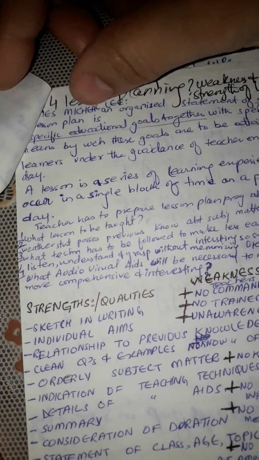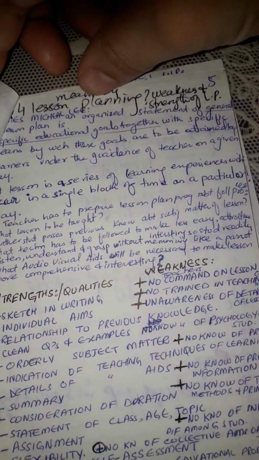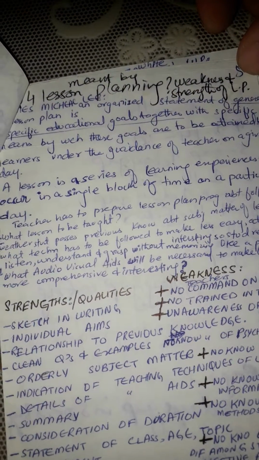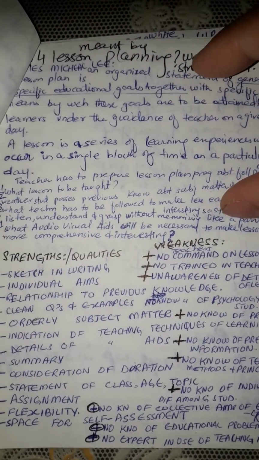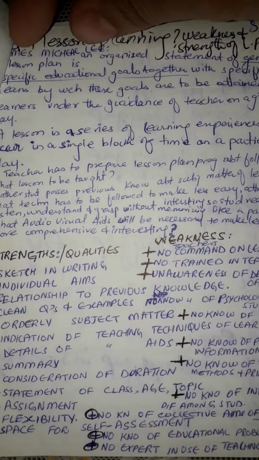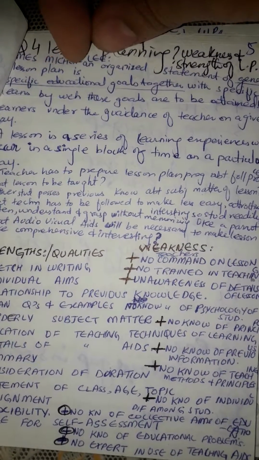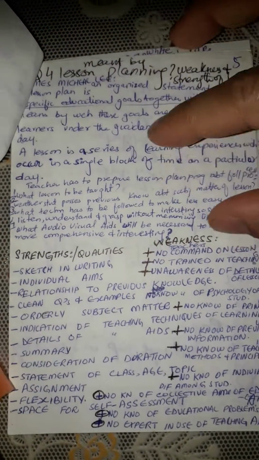Now question number 4 is what is meant by lesson planning, weakness and strength of lesson planning. This is how we have written the small introduction by James Michel Lee. Yes, the name of the author is James Michel Lee, and this is a small introduction we have taken from the same book, for BA Part 1.